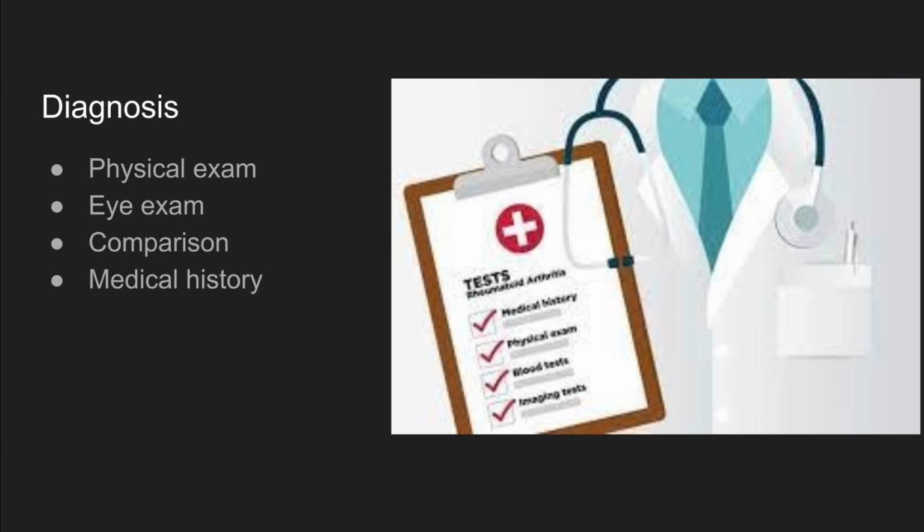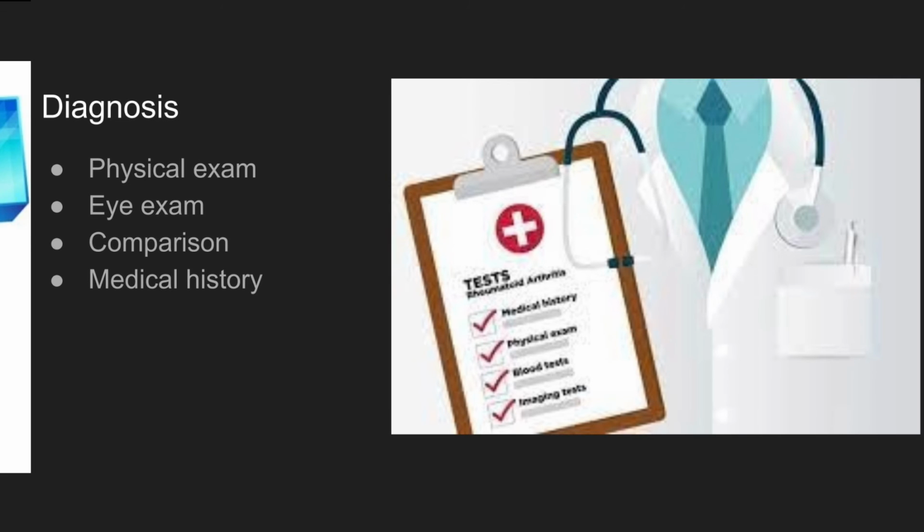Next is a simple test. You get compared to your family members. They compare skin, hair, and eye color to see if anything matches up. Lastly, they view your medical history for things like unstoppable bleeding, excessive bruising, and unexpected infections. All of these things are signs of albinism.